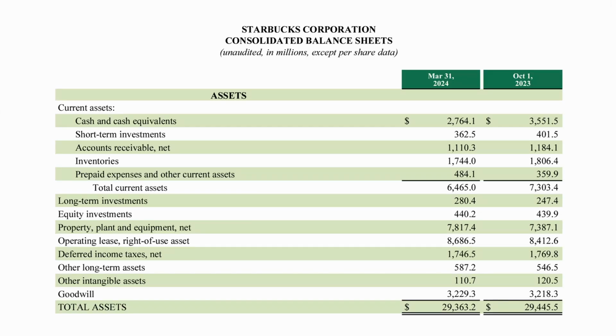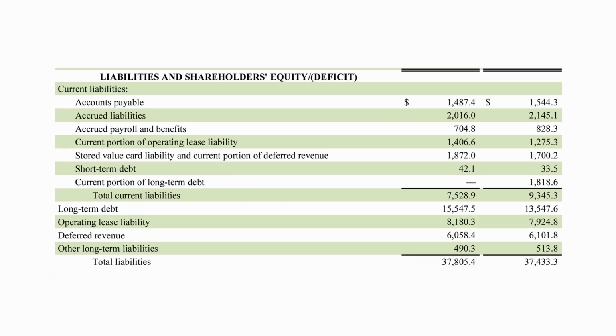Now let's have a quick look at the balance sheet. Starbucks has $6.46 billion in current assets. The current assets are the assets that are liquid and available to the company within 1 year. They include cash and short-term investment. The total current liabilities are the liabilities which the company must pay within 1 year. Starbucks' total current liabilities are $7.52 billion.